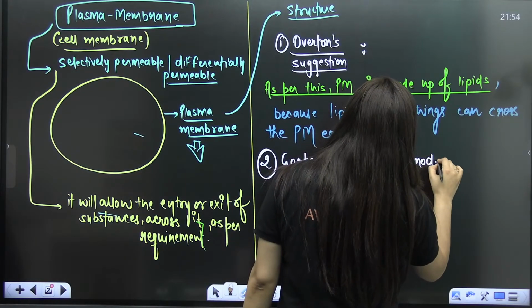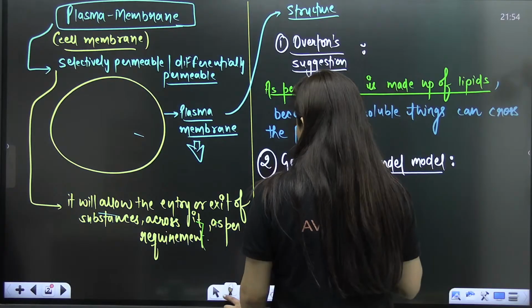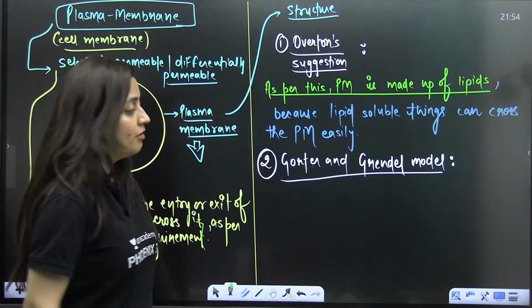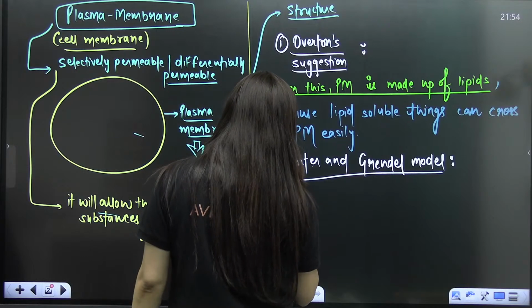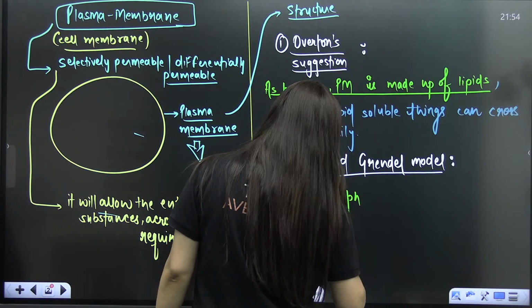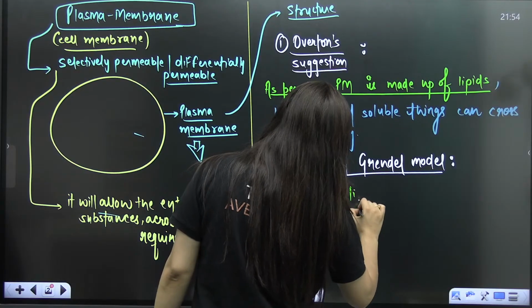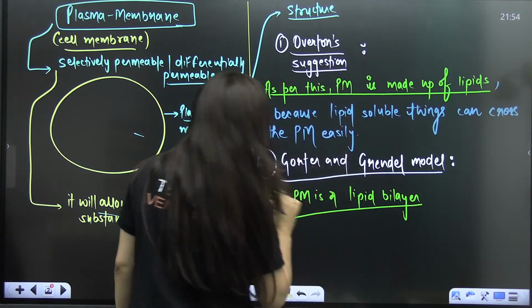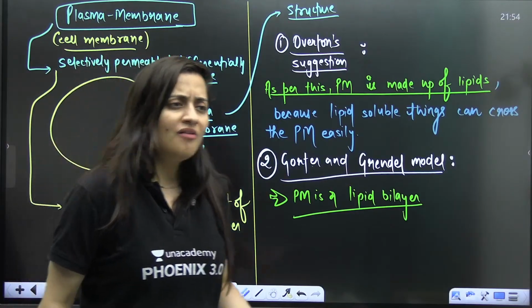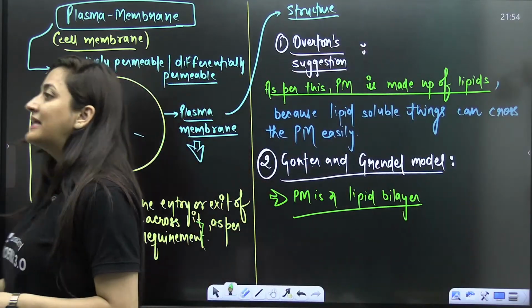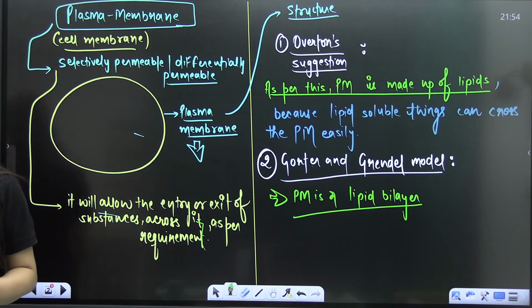So they were aligned with Overton. They were like, yeah, that's true that plasma membrane is made up of lipids, but they were the first one who mentioned that plasma membrane is a lipid bilayer. They said it's not a single layer, it's a bilayer. Now you must be thinking how? Of course, they studied the structure of the cell, they calculated some surface areas, and on the basis of that, they provided their findings. Is that clear?